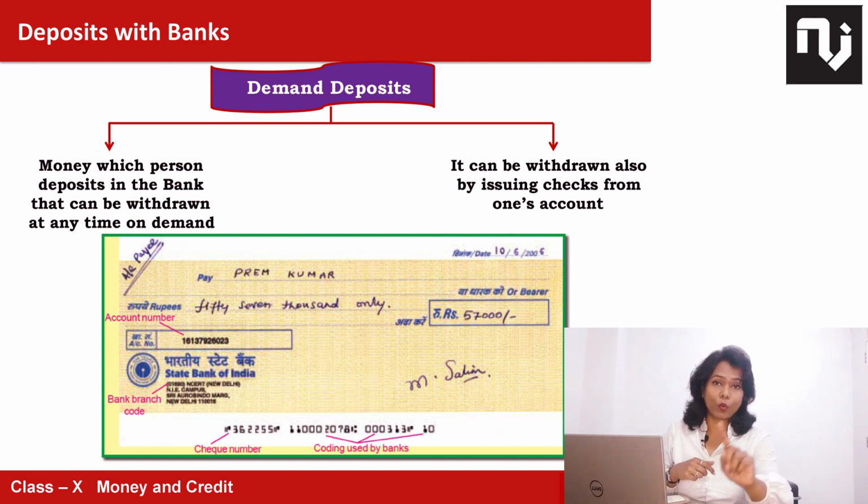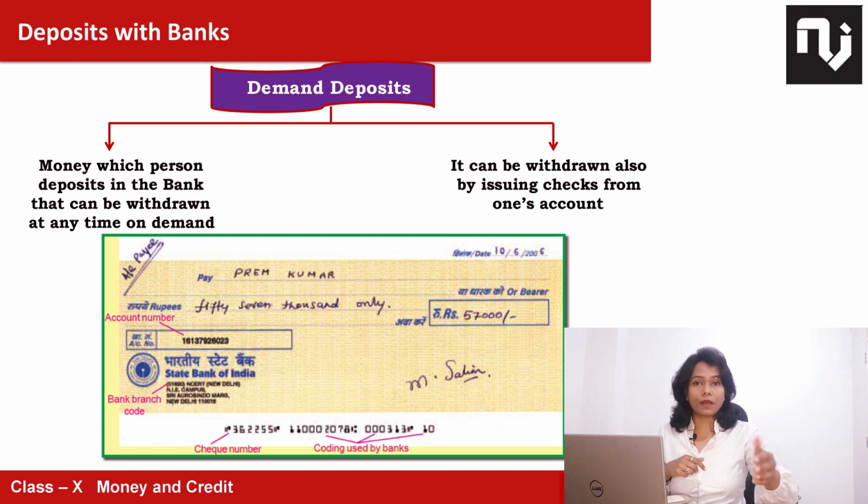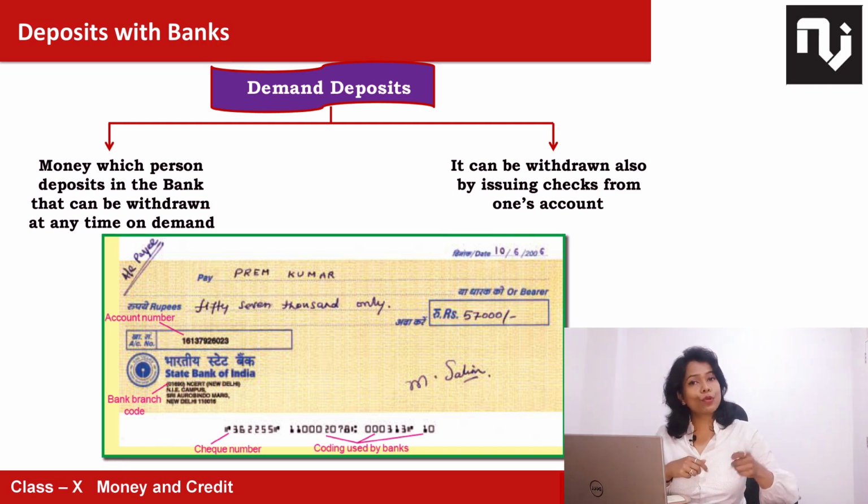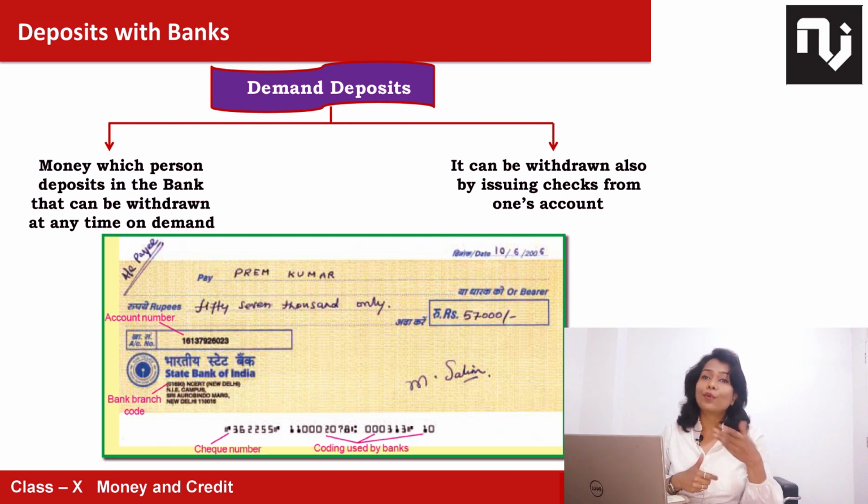A question will come definitely: what is demand deposit? I hope I forgot to give you the questions. First, what do you mean by barter system or double coincidence of wants? Second, what do you mean by medium of exchange, in which you have to explain currency, which is given here in front in NCERT. Third question, what do you mean by demand deposits, which I am explaining to you now. Demand deposits are the money which I have kept in the bank and can withdraw at any point of time. Fine.